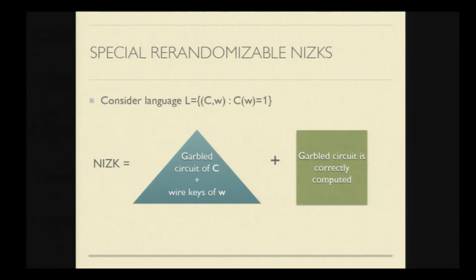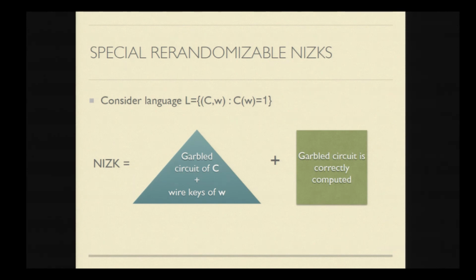To do this, I'll just give a brief high-level idea as to how the NIZK should look. The NIZK will consist of two components. The first component is essentially a garbled circuit corresponding to the instance of the language, and you also supply the wire keys corresponding to the witness of this instance. The second component is a proof that validates that the garbled circuit is correctly computed.